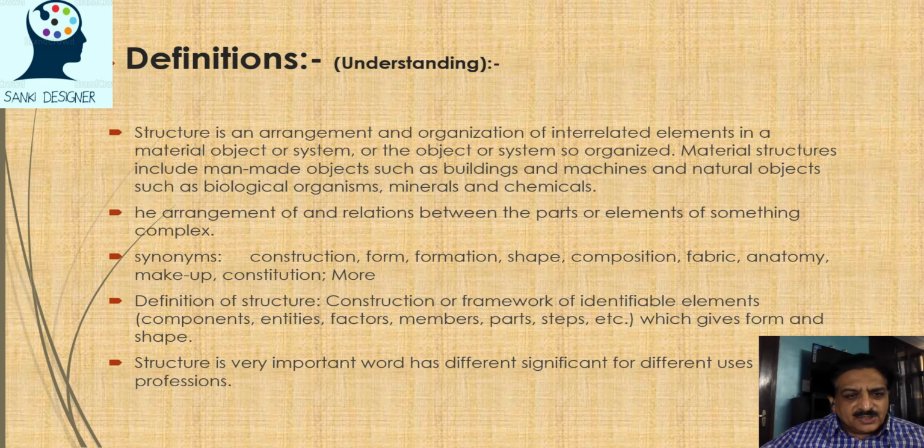So here, what is definition of structural system? We need to understand gradually. Structure is an arrangement and organization of interrelated members, elements in a material object or systems, or the object or systems so organized. Material structures include man-made objects such as building and machines, and natural objects such as biological organisms, minerals and chemicals. So basically it defines various definitions here.